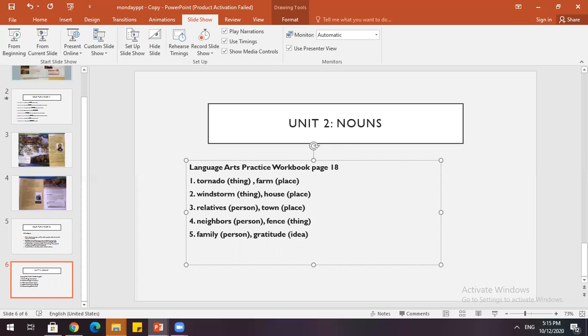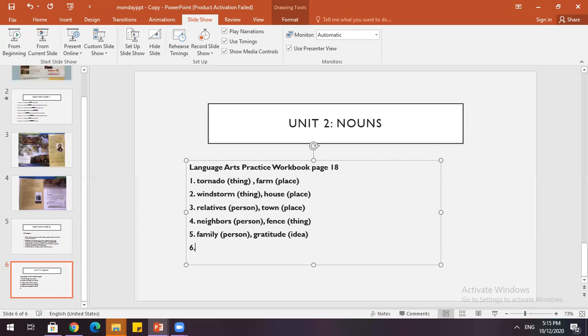In grade 4, I believe you were only introduced to person, place, and thing. But in grade 5, we now know that we also have other types of nouns, ideas. So gratitude is an idea. Beauty is an idea, something that is not tangible, cannot be seen.